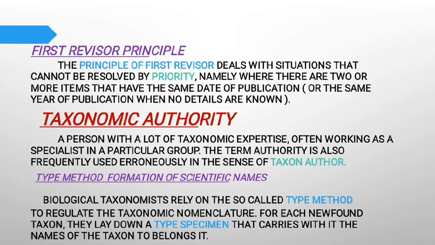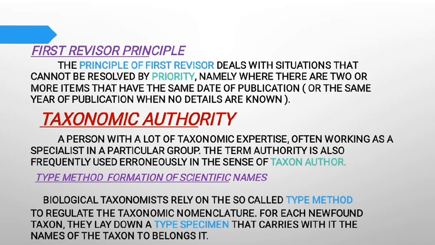These items may be two or more different names for the same taxon, two or more names with the same spelling used for different taxa, two or more different spellings of a particular name, etc. In such cases, the first subsequent author who deals with the matter makes a choice and publishes the decision in the required manner. The first revisor is to be followed.